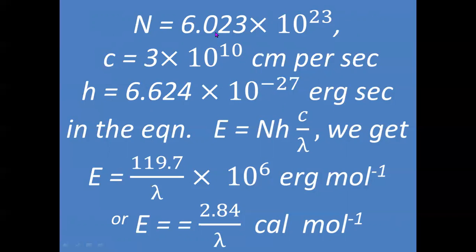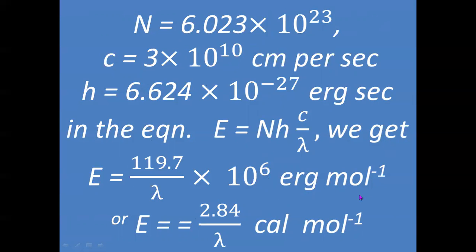If we substitute the values of all these three, because we don't know which radiation is used or the wavelength of that radiation, then we can have this equation as E is equal to 119.7 by lambda into 10 to the power 6, because the units of energy are per mole here.